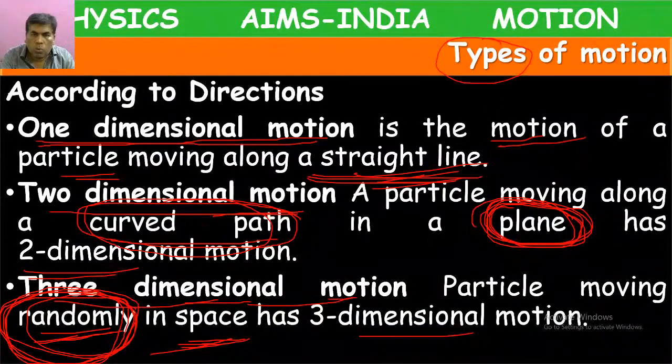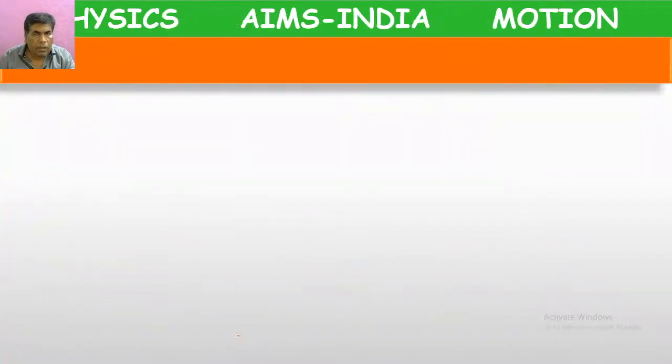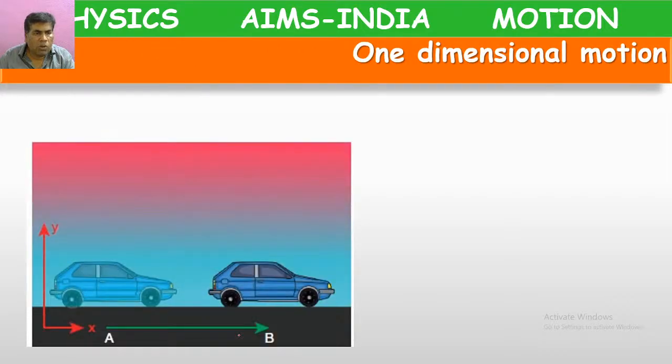So according to directions, we have three types of motions. One is one-dimensional motion, which means moving in a straight line. Two-dimensional motion means either moving in a curved path or moving in a plane. Three-dimensional motion means moving randomly in space. So here, one-dimensional motion.